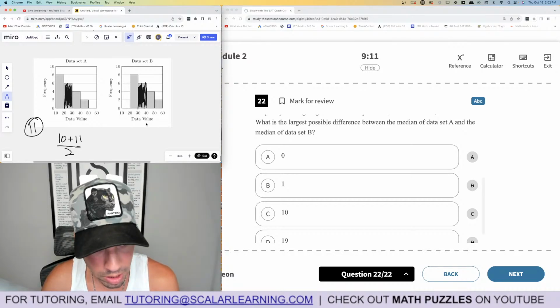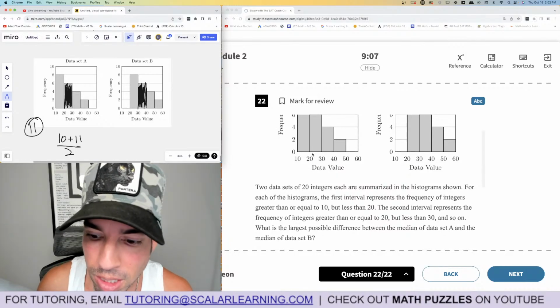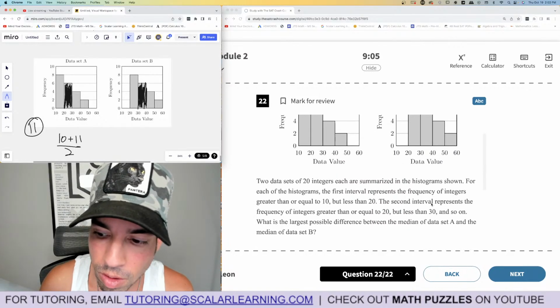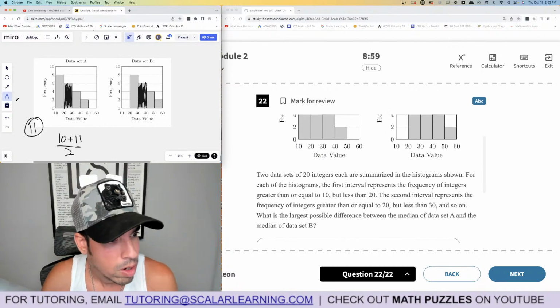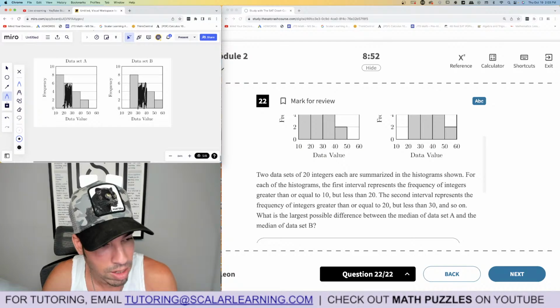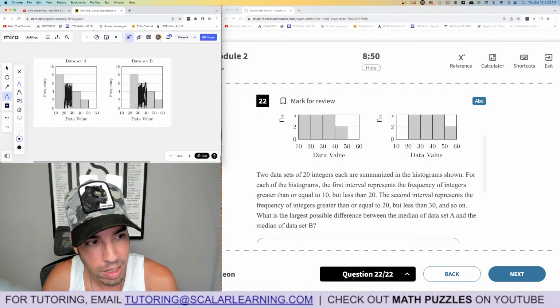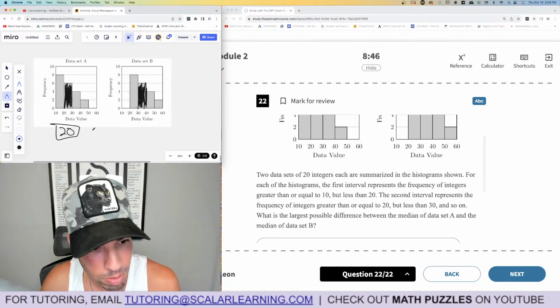So if they're all 40, because this one, I think it said it's greater than 30, but up to 40, right? Oh, no. The first interval represents greater than or equal to 10, but less. I'm sorry, I did that wrong. So, sorry, this one is 10. This one is, oh my God, I totally did that wrong. I said 11. It should be 20 through 30, but it can be as low as 20. So we can say the median of this one is 20. All right, sorry about these mistakes, guys.